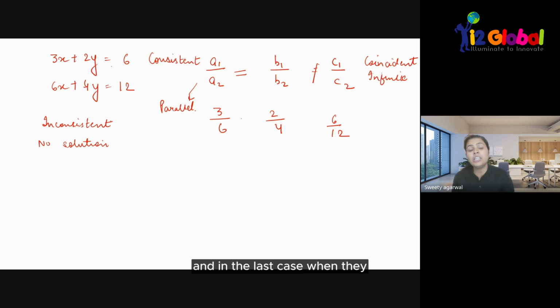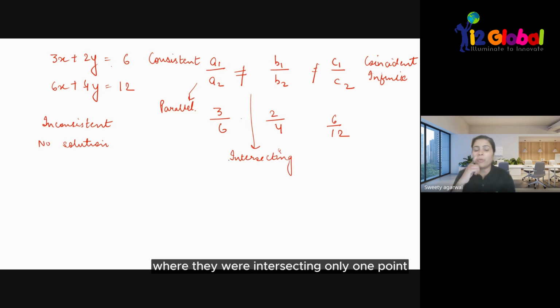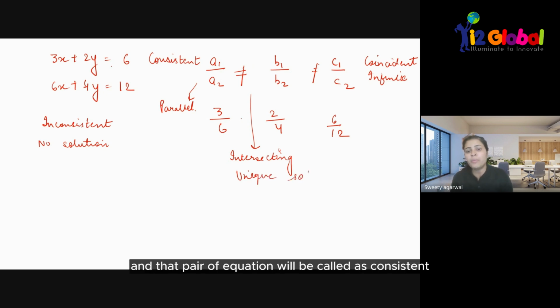In the last case, when none of them are equal, they form intersecting lines. As I showed you in the last question, they intersect at only one point. So they have only one solution, or a unique solution, and that pair of equations is called a consistent pair of equations.